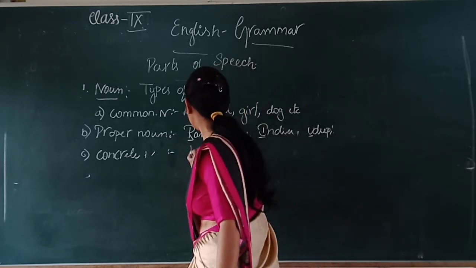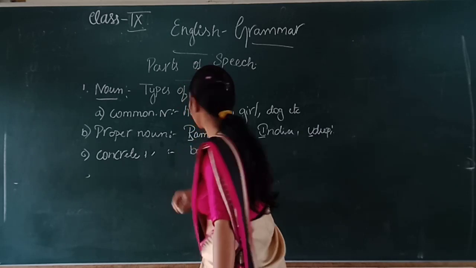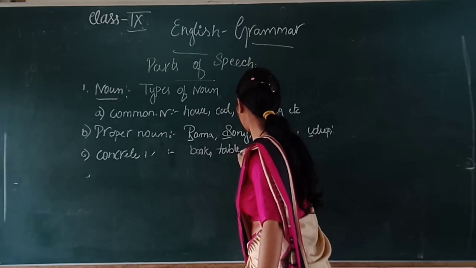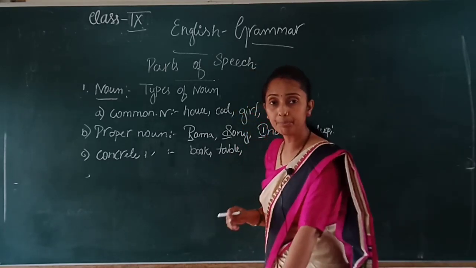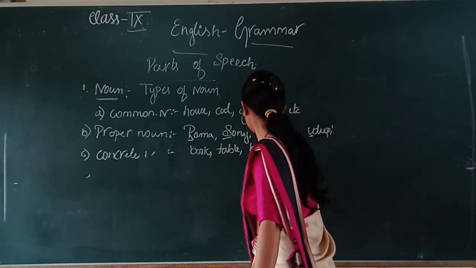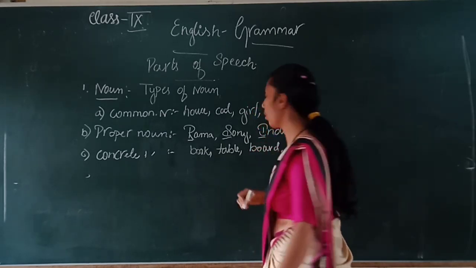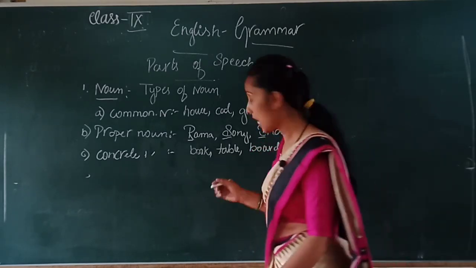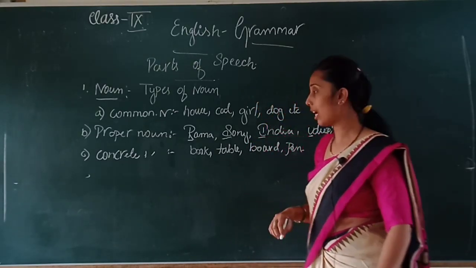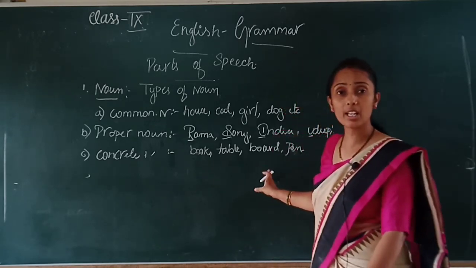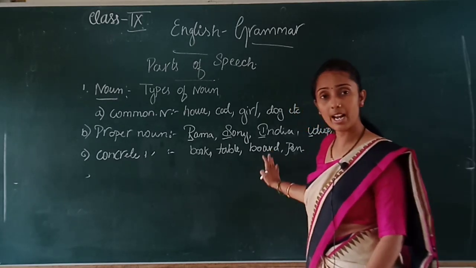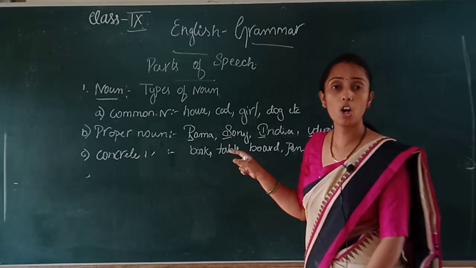Example: book, table, board, pen. These are things whose presence we can physically feel, isn't it? So we can physically see those things and touch them. Such nouns are called concrete nouns.